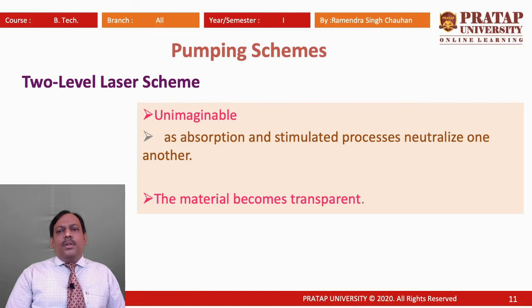So, stimulated emission and absorption, or excitation of particles from the lower energy state to the higher energy state, are taking place at the same time. This is simultaneous, so it is not possible for us to create population inversion between the 2 energy levels in a 2-level laser scheme.